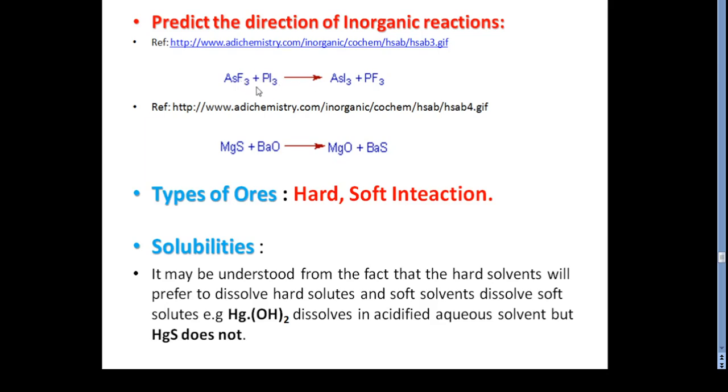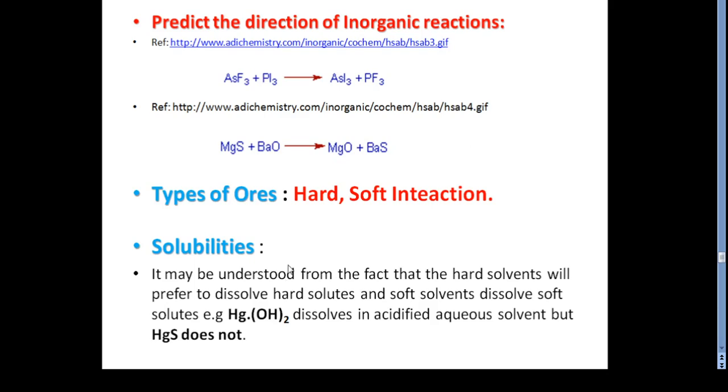That is the reason we can predict that this reaction will proceed further. In the second case, the reaction between magnesium sulfide and barium oxide is possible, because magnesium 2+ is a harder acid than barium, and oxygen is a harder base than sulfide. That is the reason they interact and proceed further. In this way we can predict the directions of many different inorganic reactions.